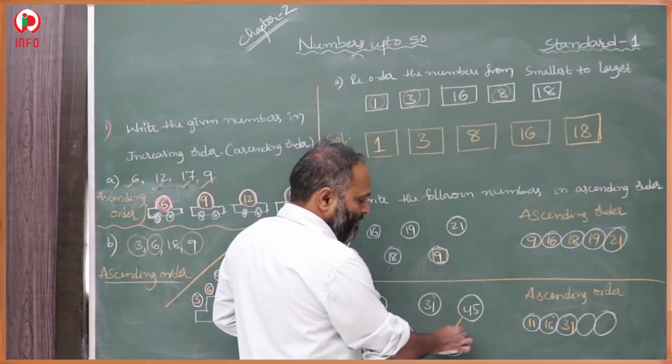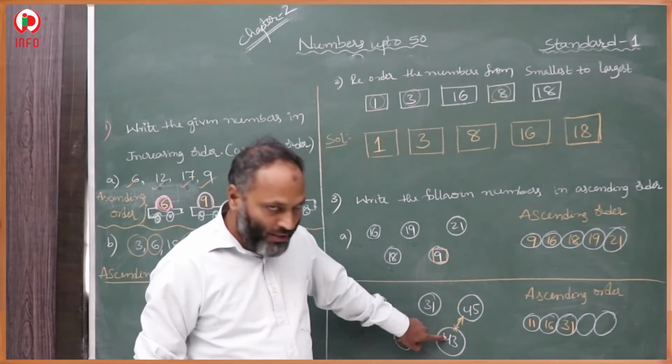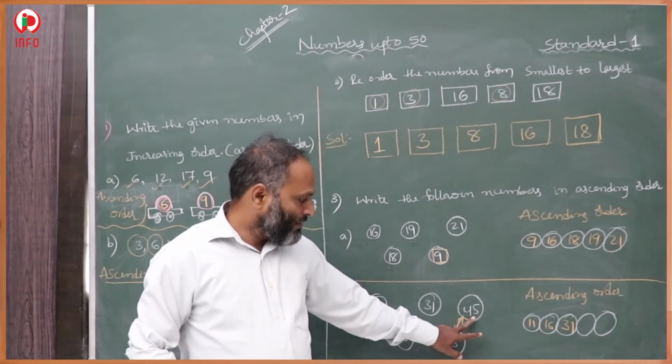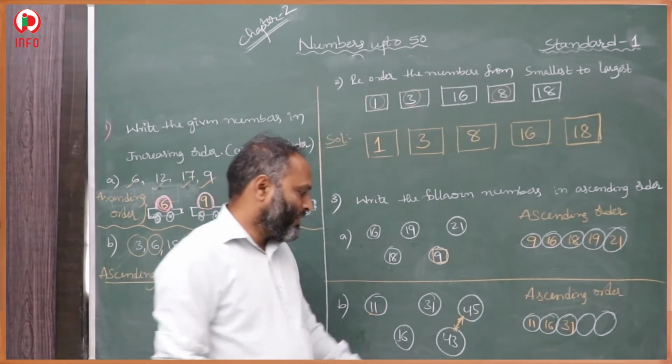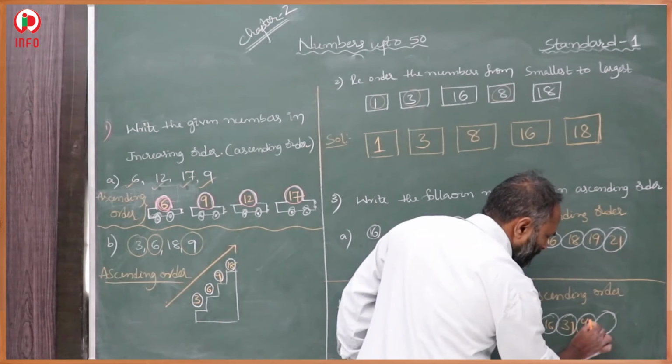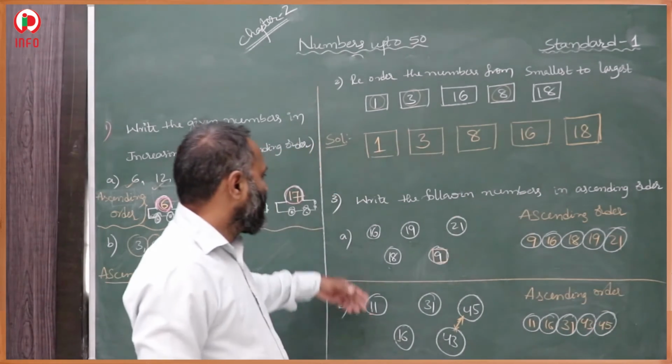Now we compare these two. In these two, we have to check which one is smaller. Here 4 is there, here 4 is there in the tens place. In the ones place we have to check. Here 5 is there, here 3 is there. 3 is the lesser. That means 43 comes first. Next 45. This is our ascending order.